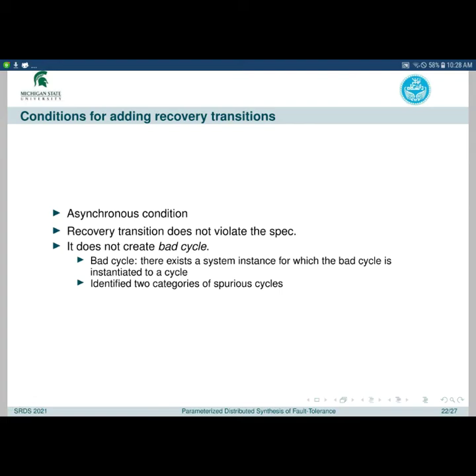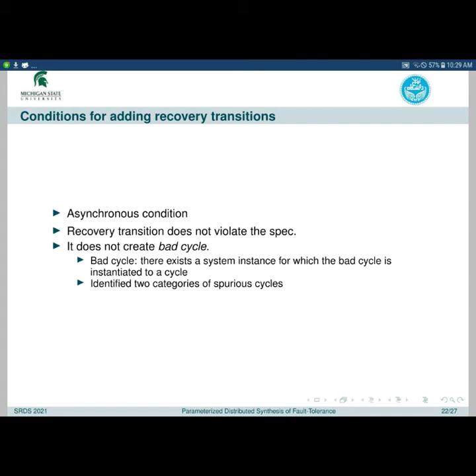We have specified the conditions for adding recovery transitions. The first condition is the asynchronous condition, meaning that exactly one process should execute it in a transition. The second condition is that the recovery transition should not violate the specification. The last condition is that by adding a transition, we should not create cycles in non-LS. Cycles would violate the recovery condition of fault tolerance.